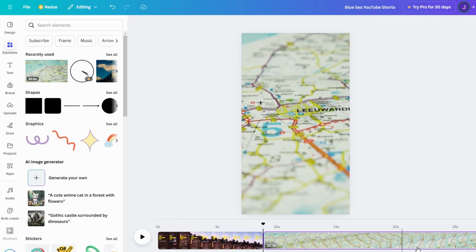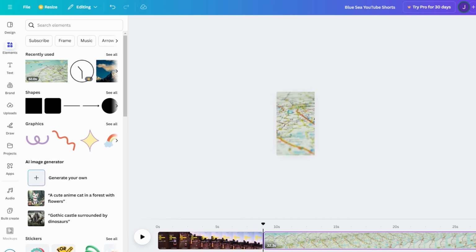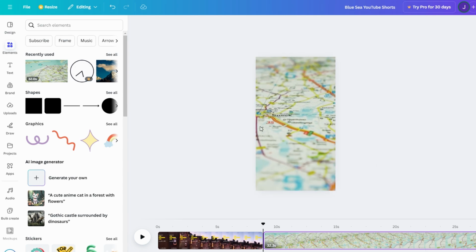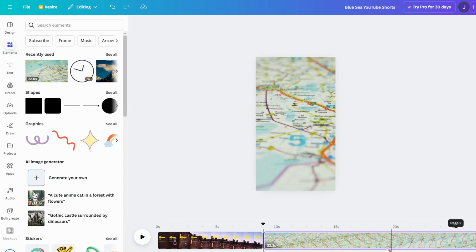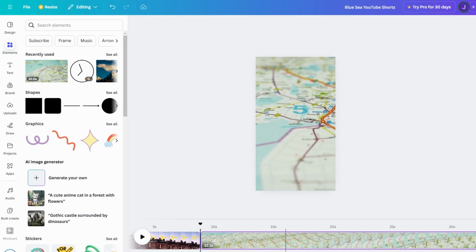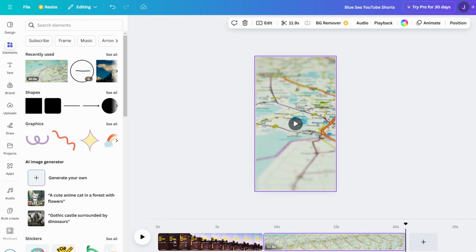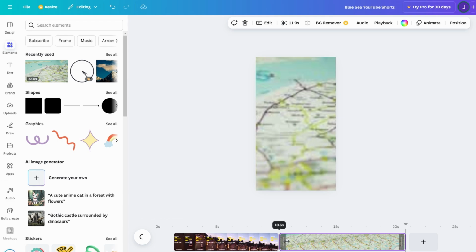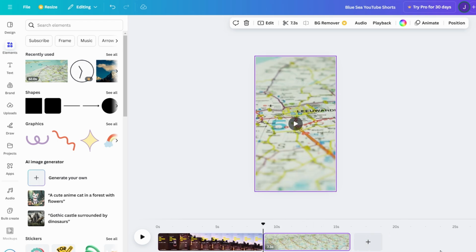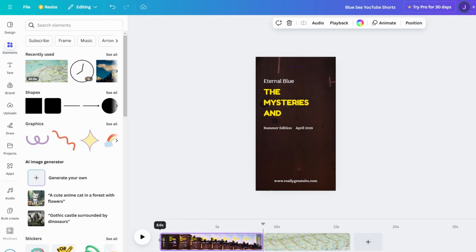Use the trimming tool to shorten the beginning or end, or the split tool to cut the video into smaller sections. This is particularly helpful if you want to rearrange parts of the clip or remove any unnecessary moments. For instance, if you're editing a quick tutorial, cut directly to the action to keep your audience hooked. If you're short on footage, Canva's vast library of stock videos is a lifesaver.